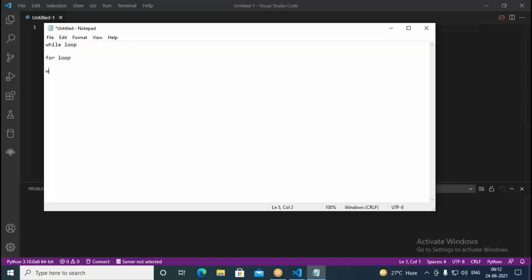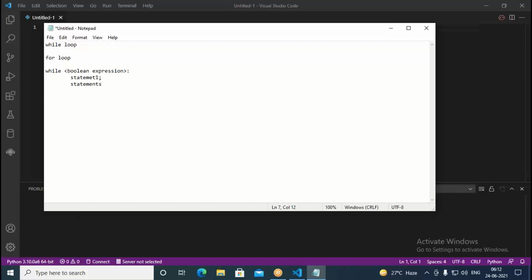The syntax for the while loop is something like this. While we have a Boolean expression, followed by a colon, we use indentation, then we can write statement 1. Similarly, we write statement 2.